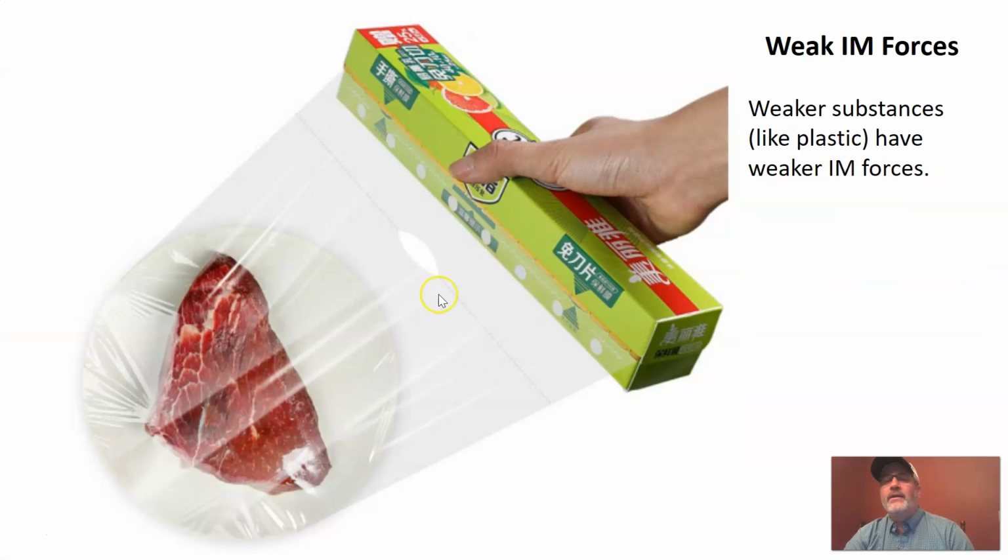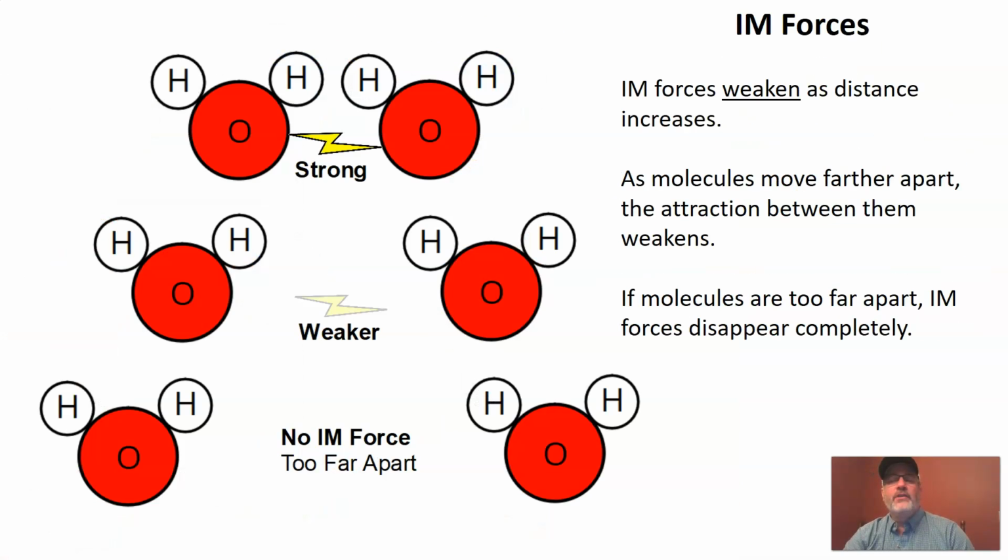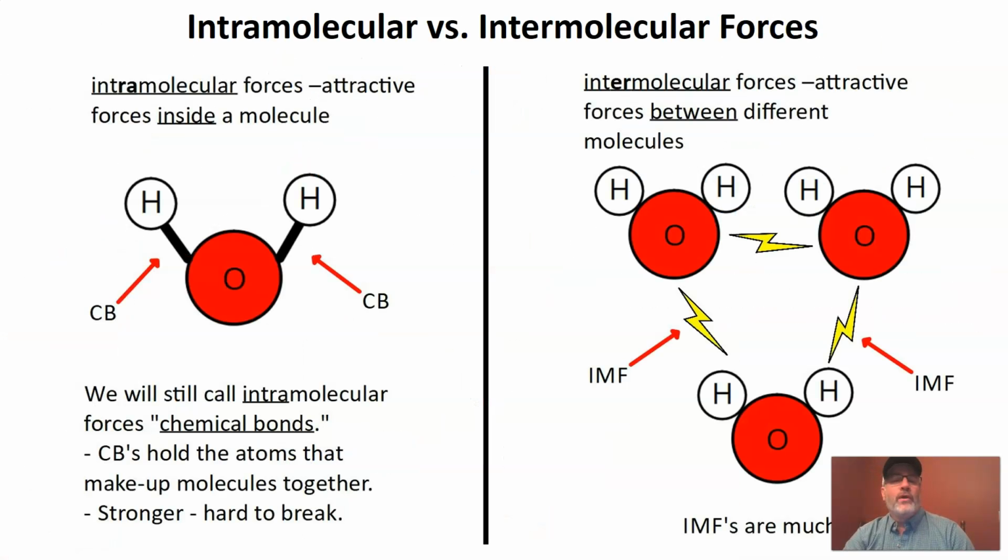If we were to look at another substance, something like plastic wrap, this is very flexible. You can tear this easily with your hands. Things like plastics are going to have much weaker IMFs, weaker intermolecular forces. Those molecules are not going to hold on to each other quite as strongly as they would in these more durable substances.